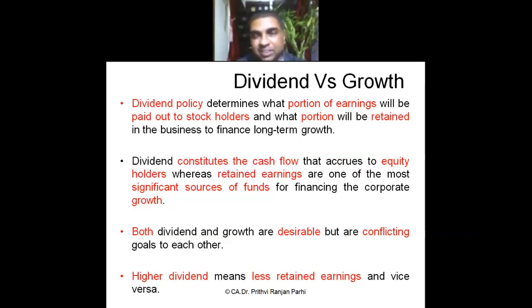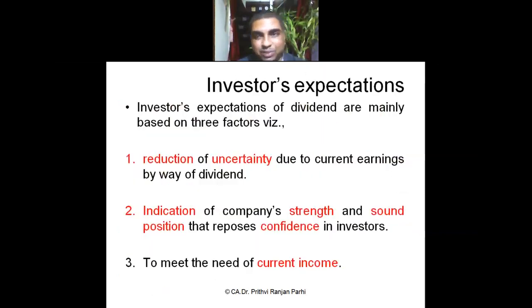Both dividends as well as retention are desirable and they are conflicting. If I pay more dividend, retention will be less. If I retain more, dividend will be less. Higher dividend means less retained earning, and more retained earning means less dividend. So for the finance manager, it is quite challenging to decide how much is to be retained and how much is to be paid out, keeping in view the overall objective of the firm.